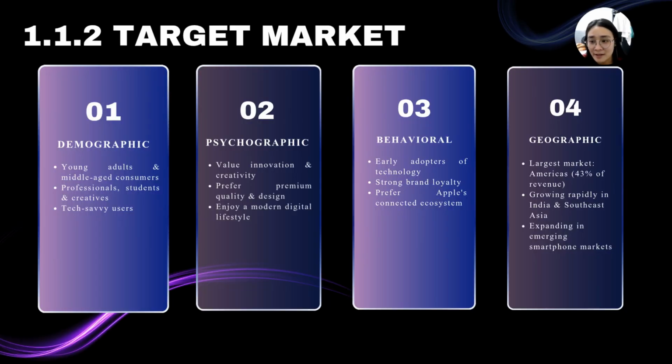Next, Apple's target market can be divided into 4 main segments: demographic, psychographic, behavioral, and geographic. First, from the demographic perspective, Apple mainly targets young adults and middle-aged consumers, including professionals, university students, creative workers, and technology enthusiasts. From the psychographic perspective, Apple attracts consumers who value innovation, creativity, premium quality, and stylish product design. These consumers often see technology as a part of their lifestyle and identity.